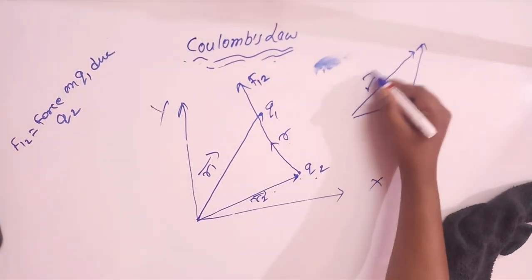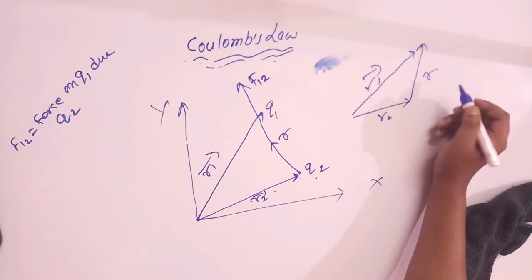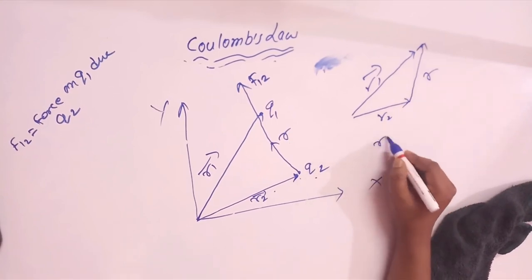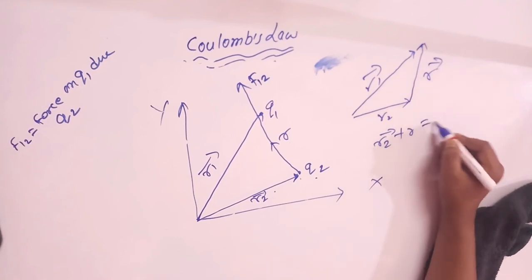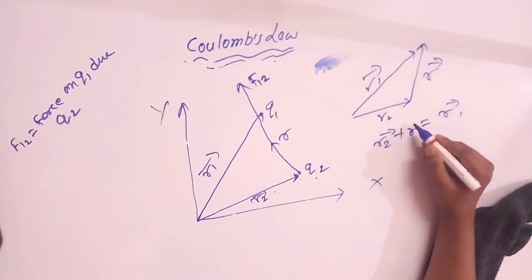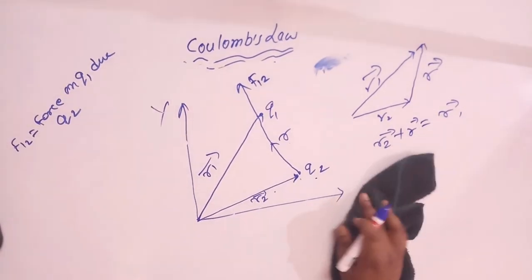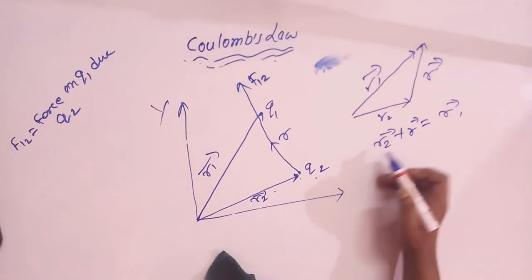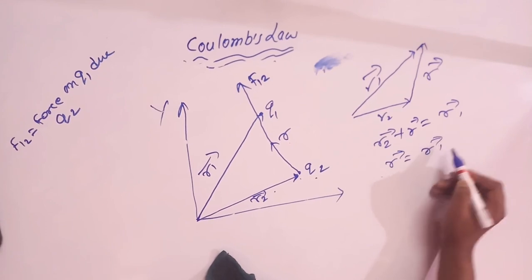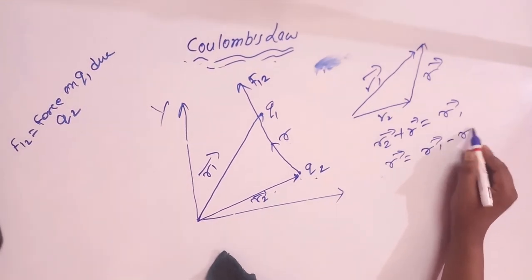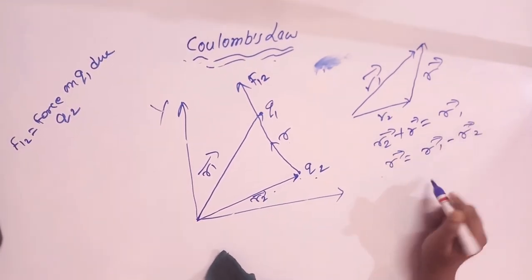So it is R1, it is R2, and it is R. This means R2 plus R will give us R1, the triangle law of vectors. So R will be equal to R1 minus R2.